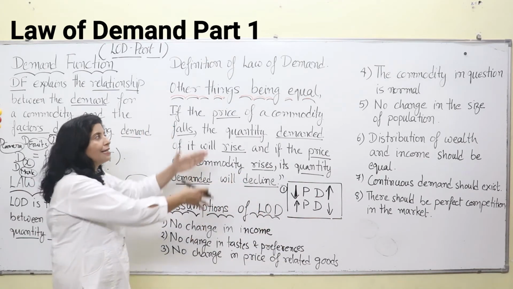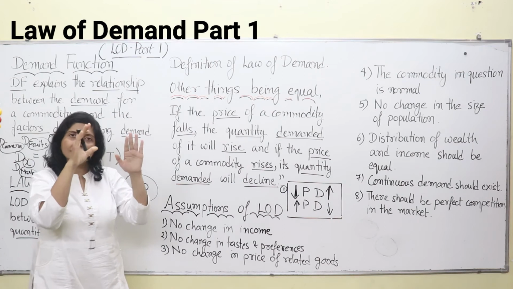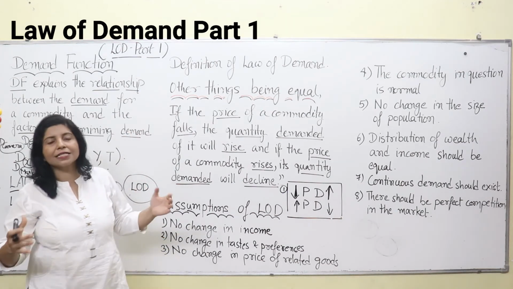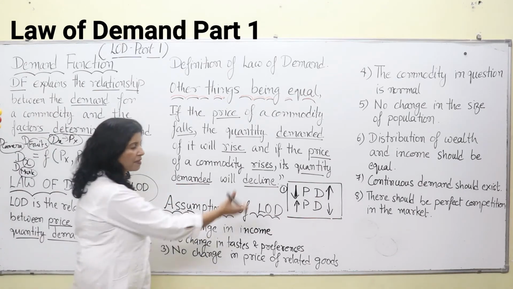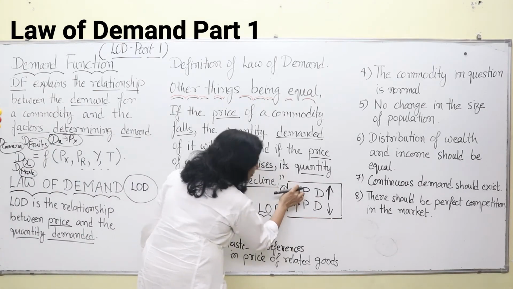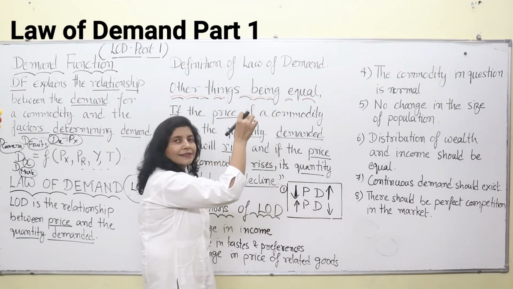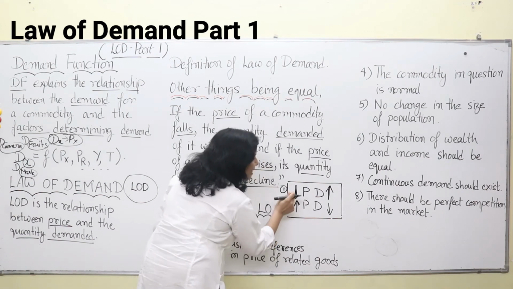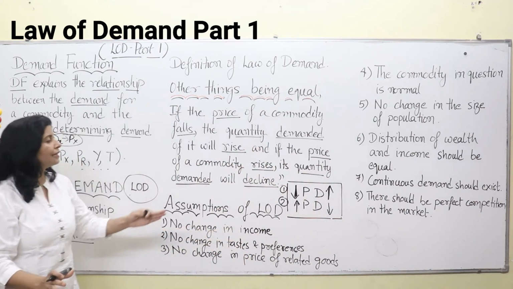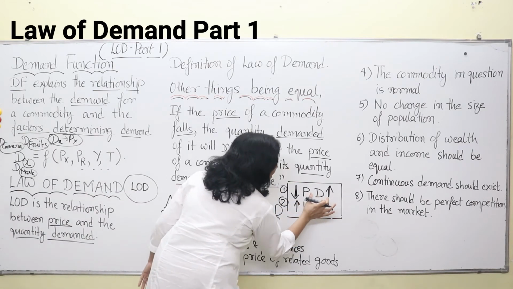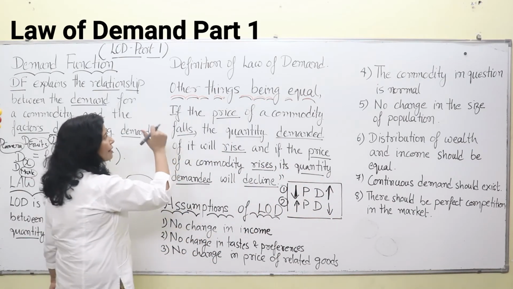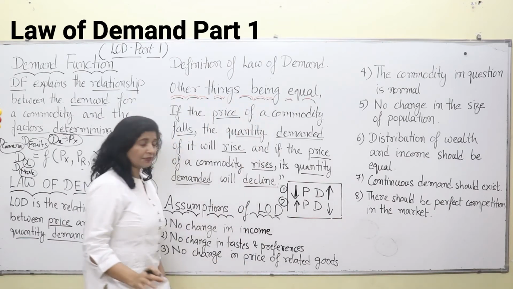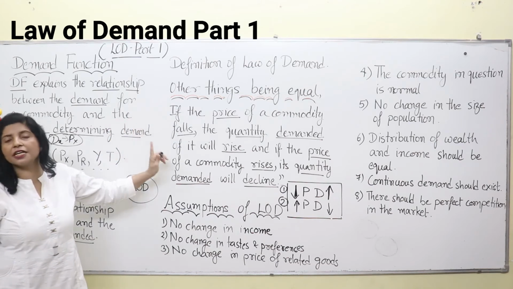So the same scenario is over here. When price falls, demand increases. Why? Because people purchase a larger number of commodities when their prices decrease. Here price is decreasing. When price decreases, demand increases. And in the second case, when price increases, demand decreases. Finish. This simple illustration is the law of demand. You can write it in your own language also, or otherwise the language is over here. "Other things being equal." This is the first line that should be mentioned in a definition.